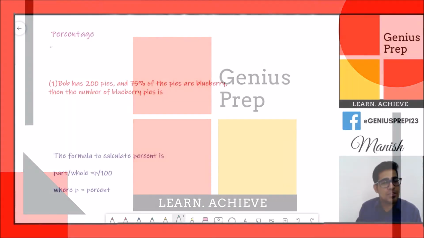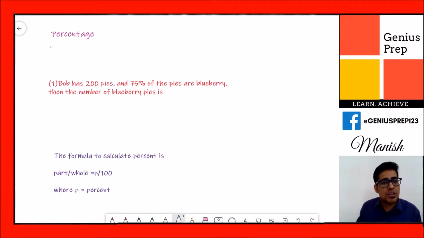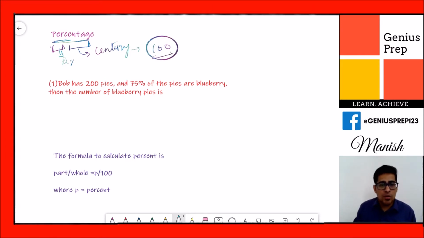Okay guys, first of all we need to learn what percentage means. When you see the word percentage, it has two parts: first is per and second is centage. Per means per, and centage comes from century, which means from 100. So percentage is a way of comparing different quantities and values with reference to the number 100. Let's take an example so you will understand better.